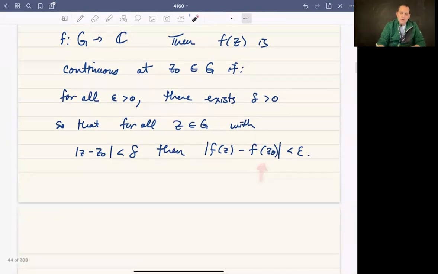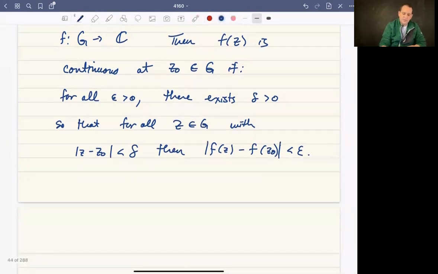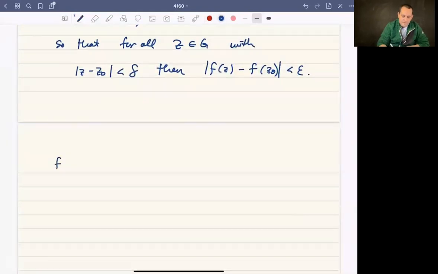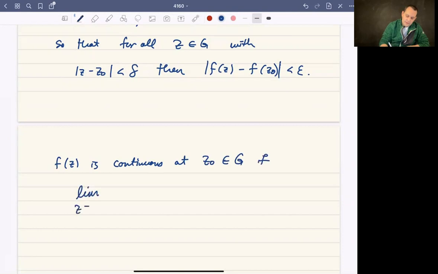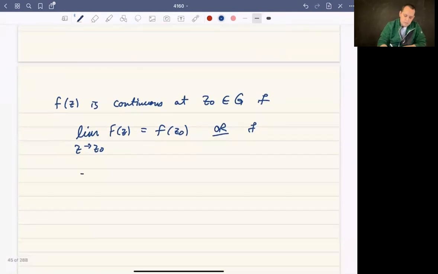z naught. So the first thing that I want you to notice, and this is a definition of what it means to be continuous, is that f is continuous at z naught in the domain of f if the limit as z approaches z naught of f of z equals f of z naught. Right? That's essentially what that says. Or if z naught is an isolated point.